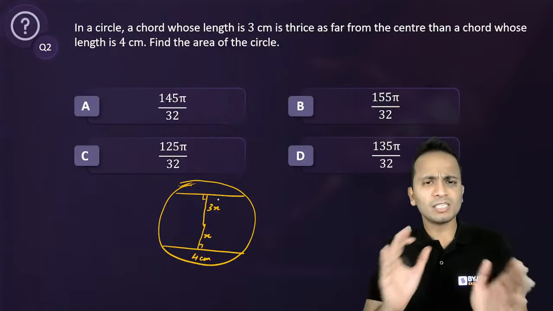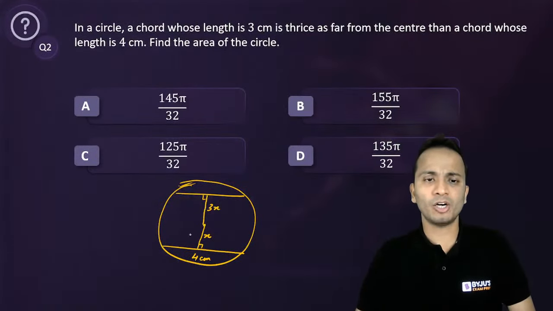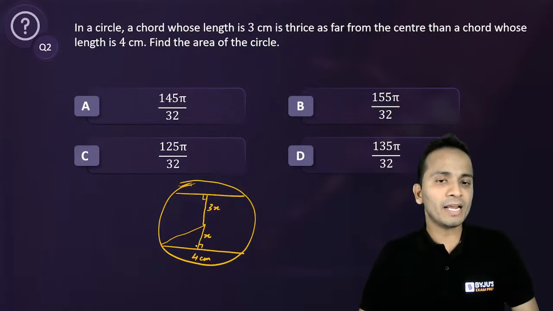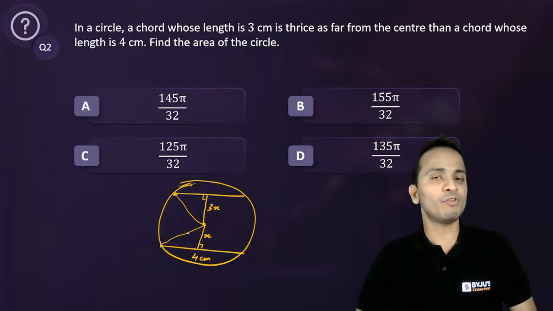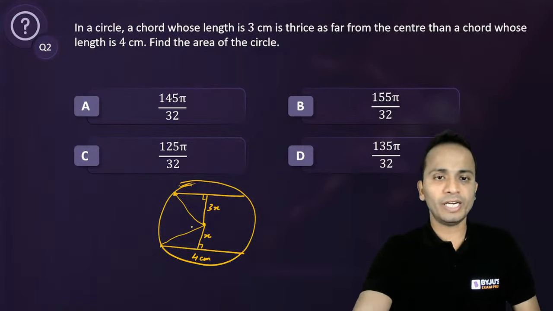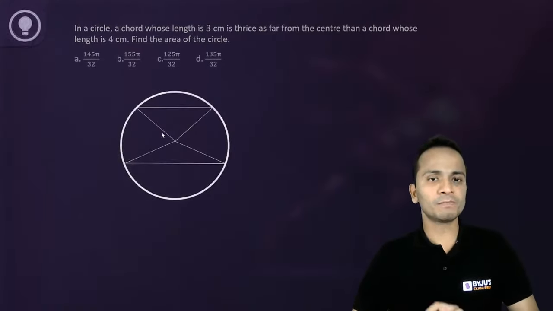Okay, so this is the figure that we can make. In both cases, it is forming a right angled triangle. And if I join these points with the center of the circle, it will form the radius. So let us continue according to this.